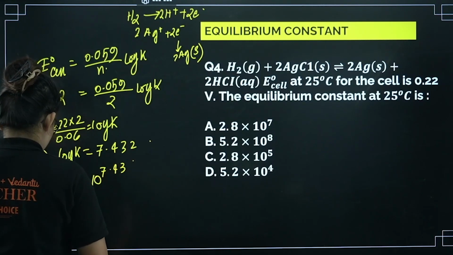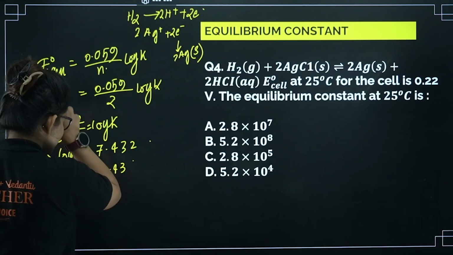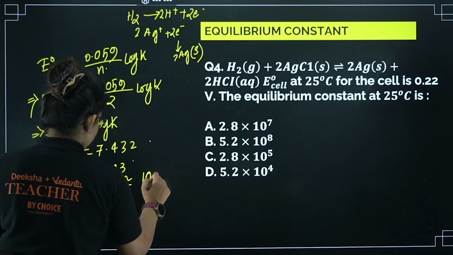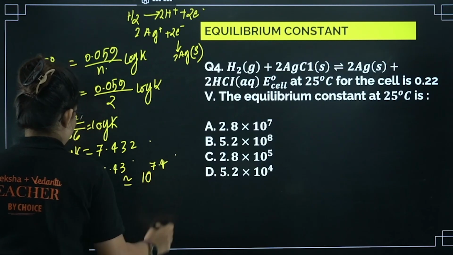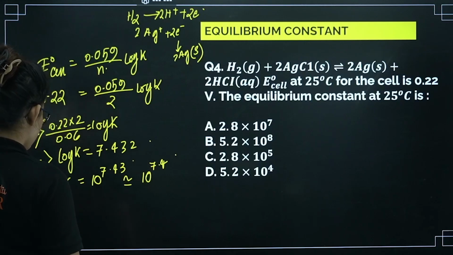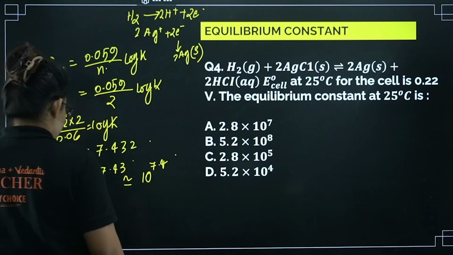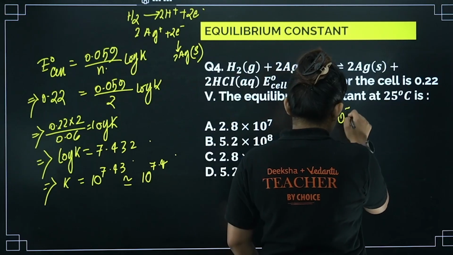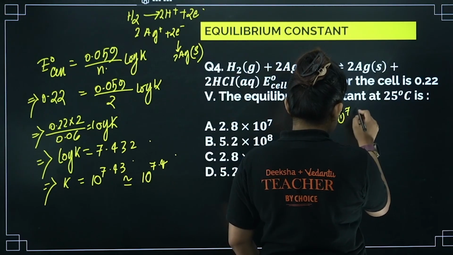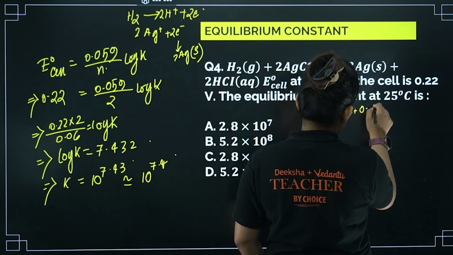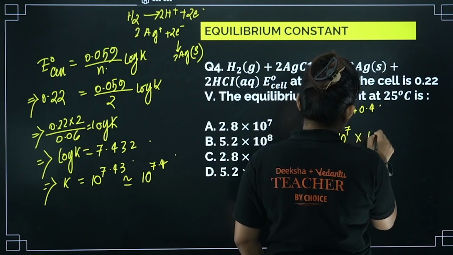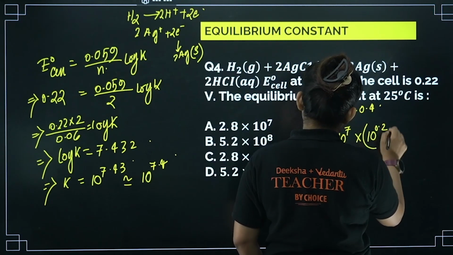So let me just show you a little bit how you should simplify it. So 10 power 7.43 we can just assume to be 10 power 7.4, right? So now let's see how we should actually calculate this. So 10 power 7.4 we can write as 10 power 7 plus 0.4. So from here I can get 10 power 7 into 10 power 0.2 whole square,